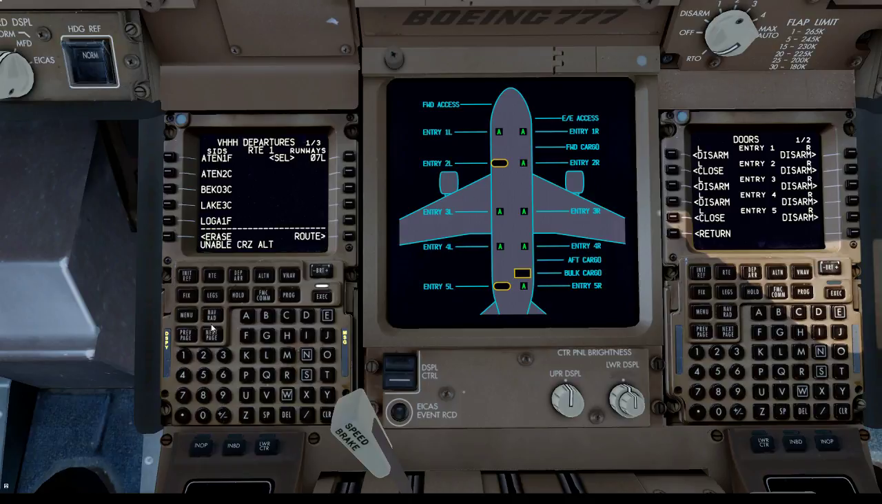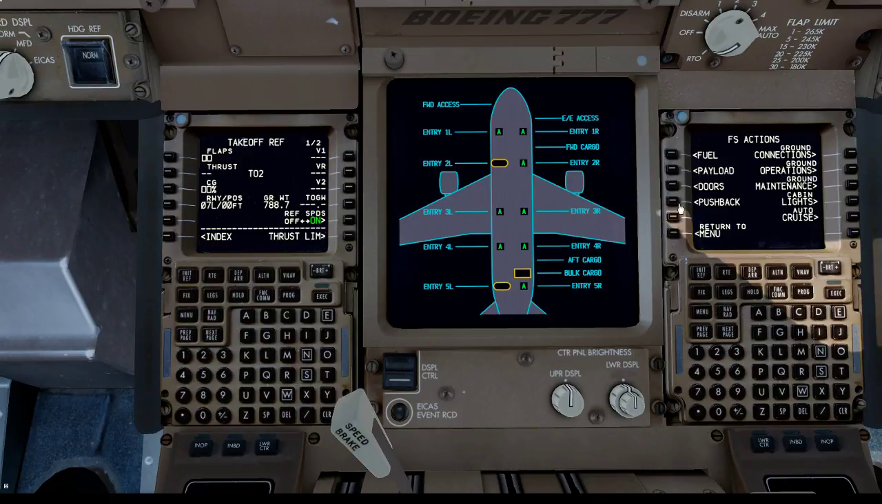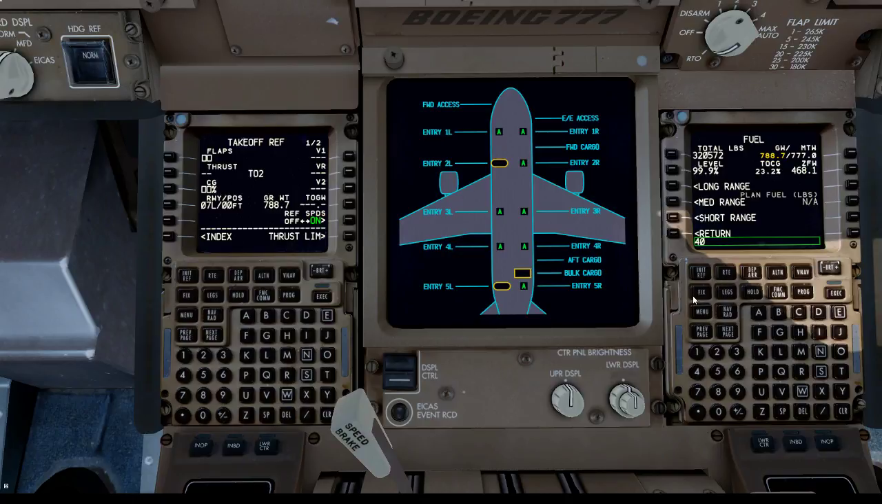Runway 07 left, and we'll be arriving via runway 05 right, via Tango Golf 1 Alpha transition. It's saying unable cruise altitude right now because I haven't changed the fuel weight. It should be 40. Let me just keep that over there for now.